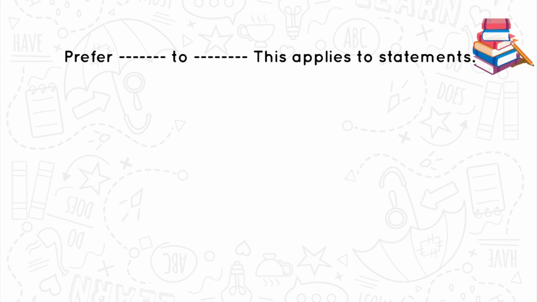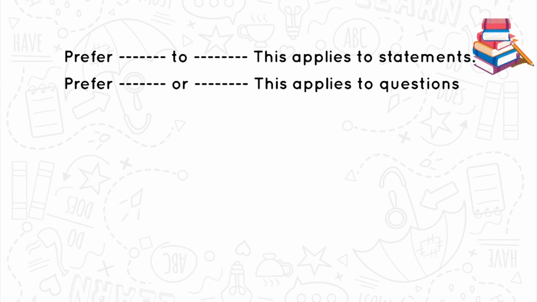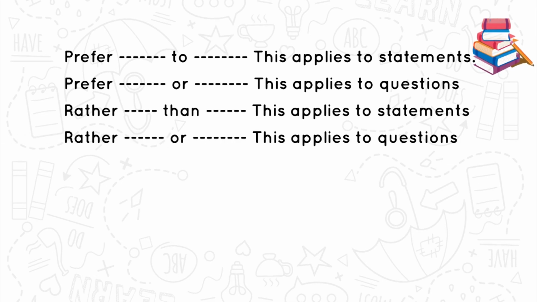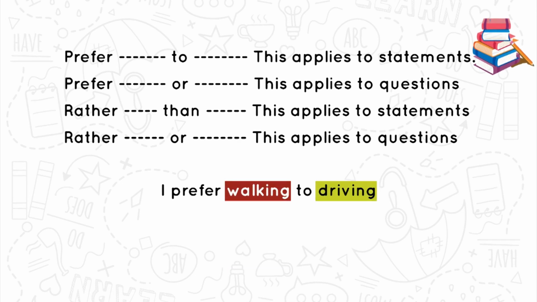Prefer is for to. This applies to a statement. Prefer is for or. This applies to a question. Rather is for than. This applies to a statement. Rather is for or. This applies to a question. For example, I prefer walking to driving. Do you prefer walking or driving?